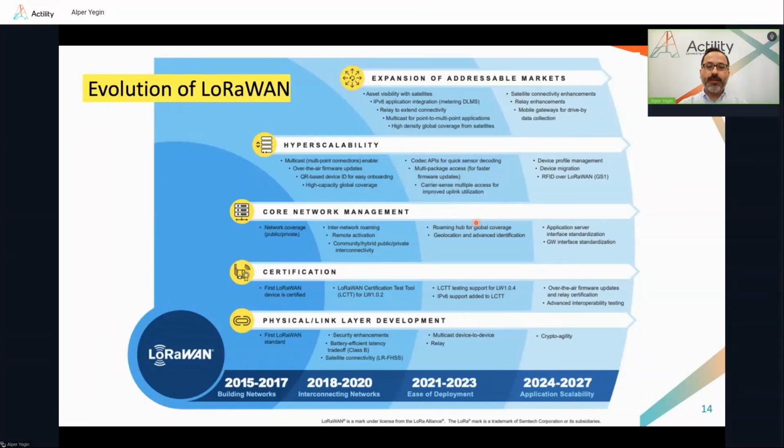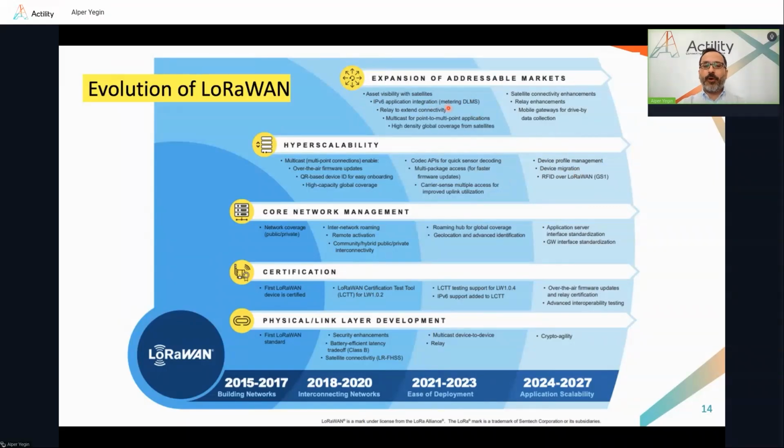And the fourth work stream has been a number of specs to facilitate device onboarding and device management, such as QR-based device identification and the firmware update over the air for managing a fleet of devices and updating their software and firmware, and also the new work items coming, which I'll talk about a little later.